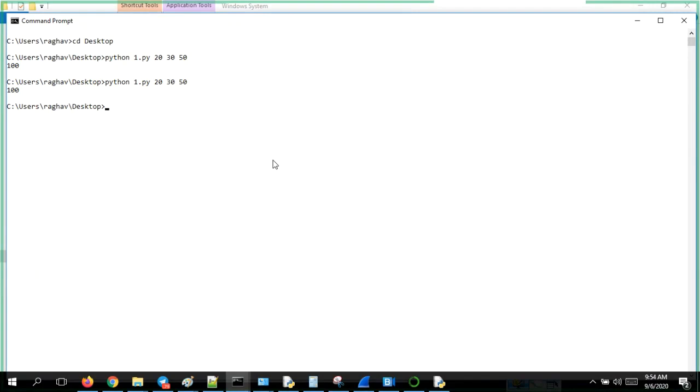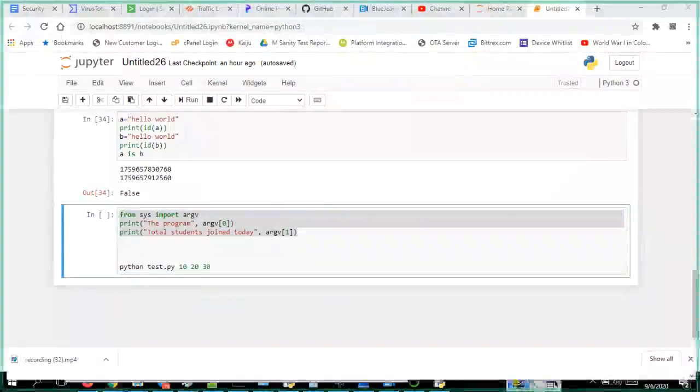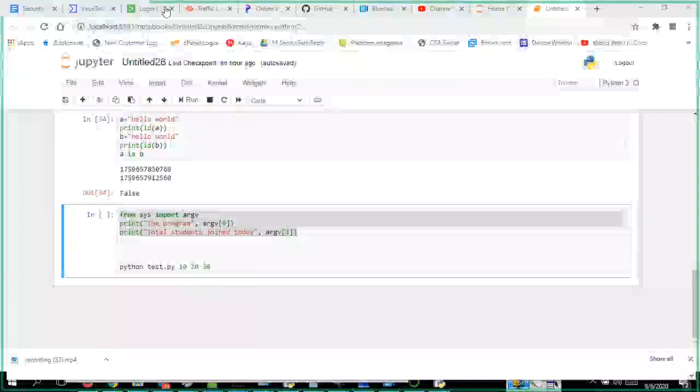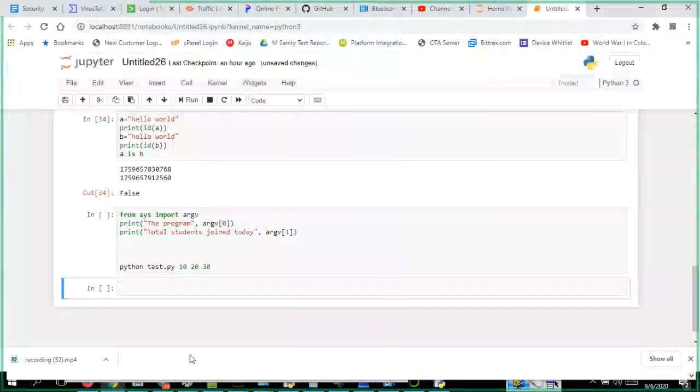Okay, so now we are getting into the flow controls. Let us see the flow controls. Where is it? Yeah, here it is. Let me move this here. Super. Now let me add one more thing.